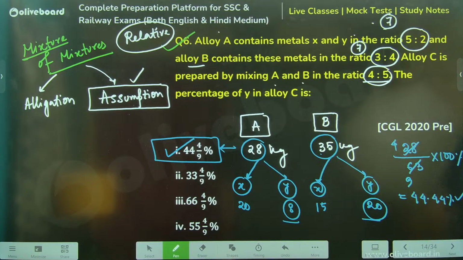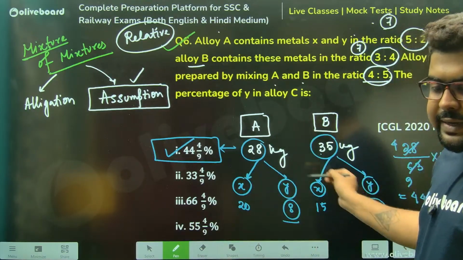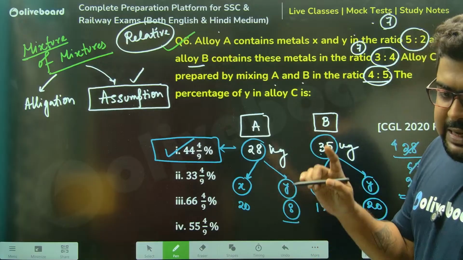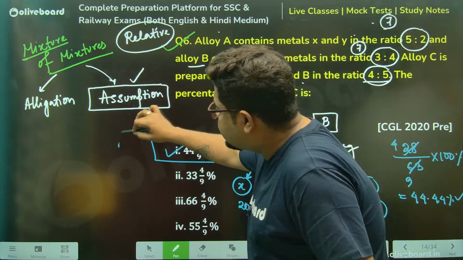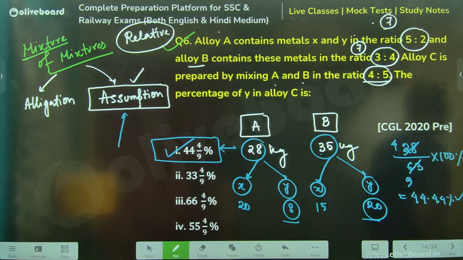You see, just by assuming this simple thing, all my calculations were in integer. I did not need to do a single calculation in fraction. That's the advantage, that's the power of assumption. Clear, everyone? So next time you get a question like this, don't just start blindly.